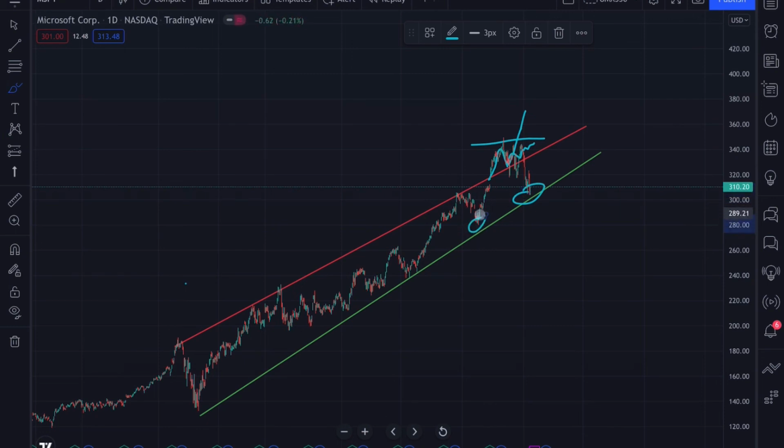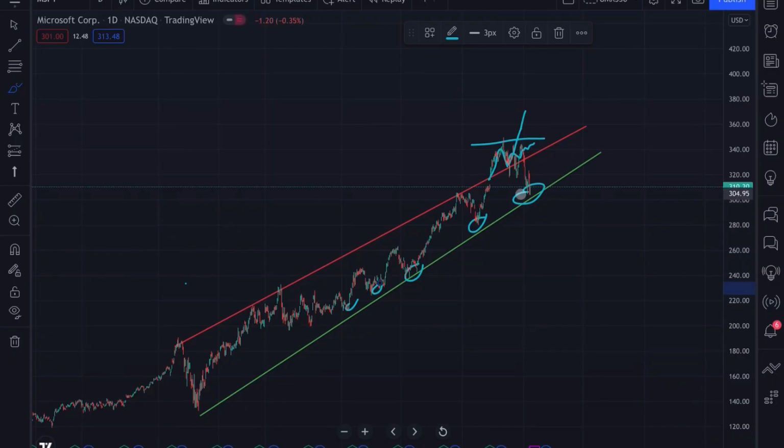You can see here that this is the key area. We've been here before, and so there are a lot of buyers entering and looking for ways to enter along the support line. So I'm looking for a way to buy the stock as it gets closer to the support line. I'll be buying, because this is a great company. The financials are looking great. The forecast is looking great. So I'll be buying Microsoft.